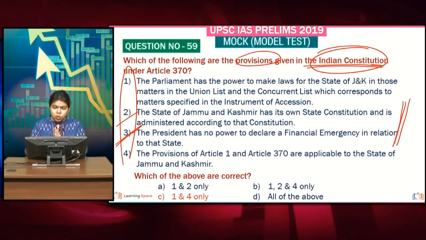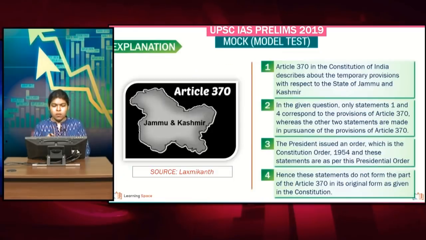So, this was made through a presidential order, whereas statement 1 and statement 4 are as per your Article 370. So, this is the difference. So, the correct statement is 1 and 4. Article 370 discusses the temporary provision, and 1 and 4 alone correspond to the provisions given in Article 370, whereas the rest has been brought about by a constitution order of 1954 by the president during that particular time.